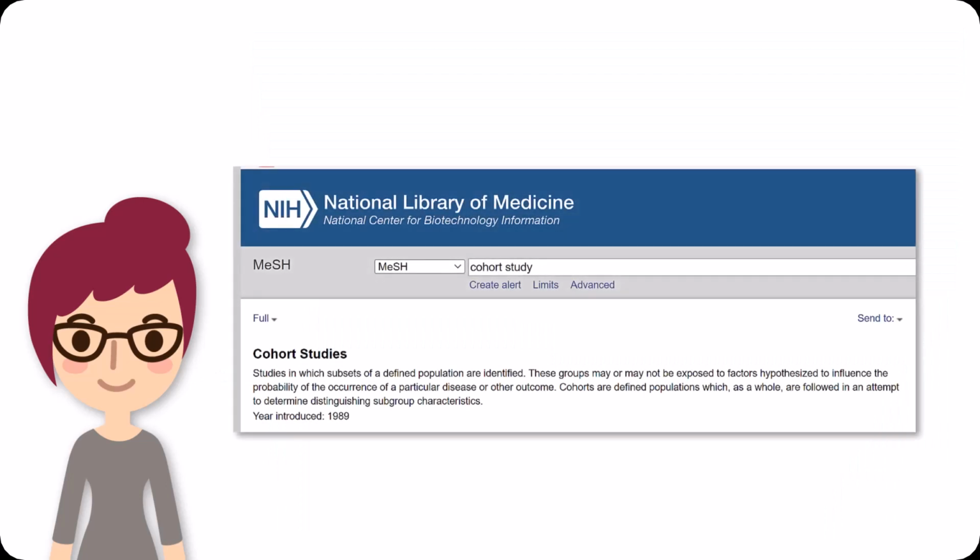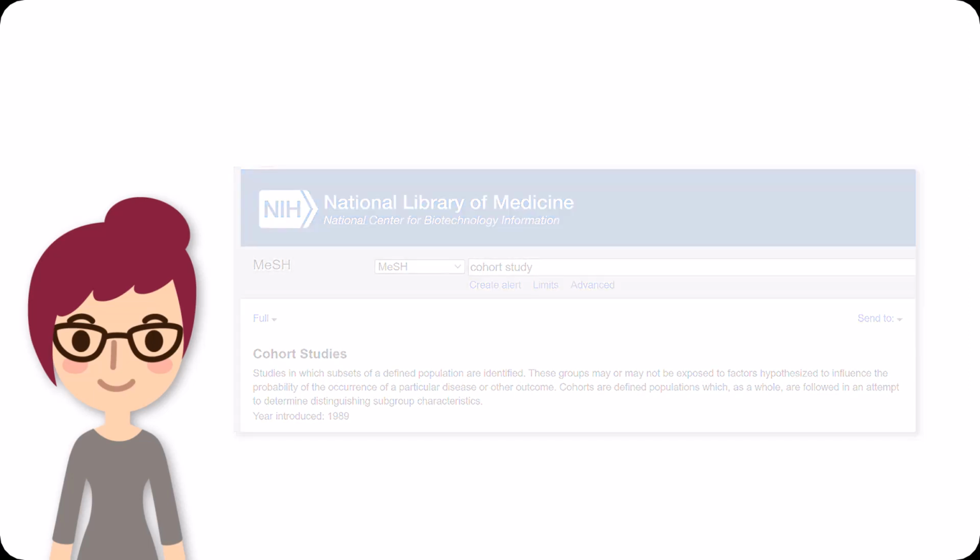Cohort studies are studies in which subsets of a defined population are identified. These groups may or may not be exposed to factors hypothesized to influence the probability of the occurrence of a particular disease or other outcome. Cohorts are defined by populations which, as a whole, are followed in an attempt to determine distinguishing subgroup characteristics.